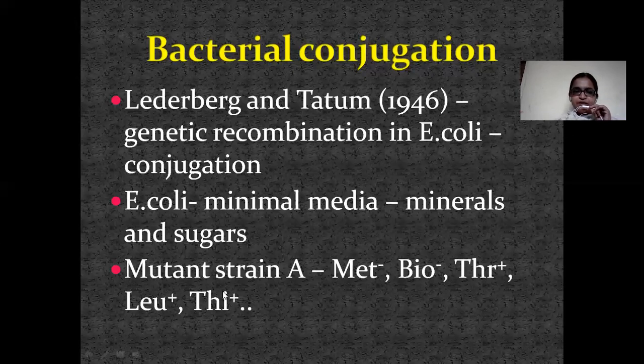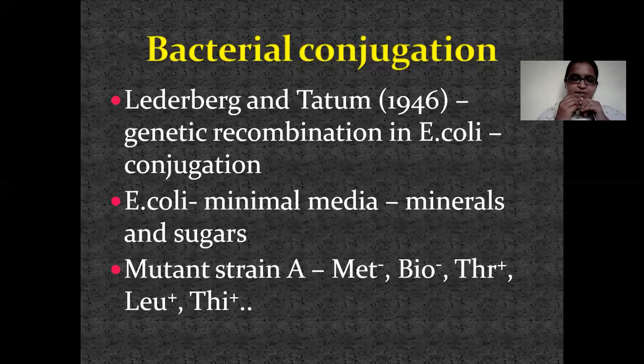And then they have taken mutant strain A. Here they have taken two mutants of E. coli. One mutant is strain A and the other mutant is strain B. The first mutant is methionine minus, biotin minus, threonine plus, leucine plus, and thymine plus.